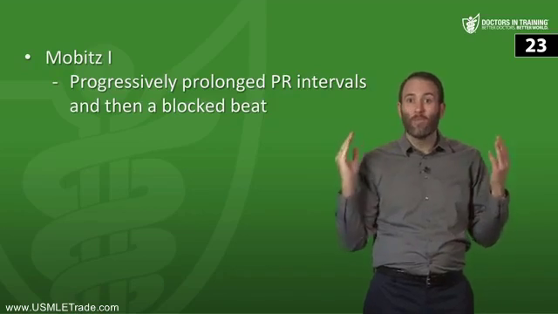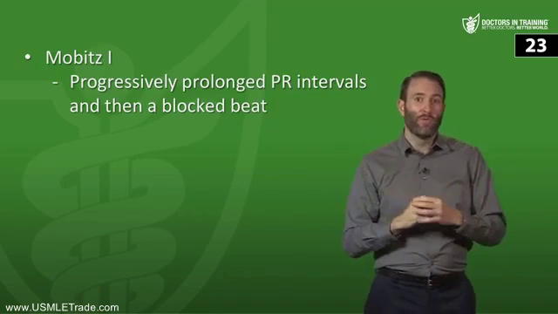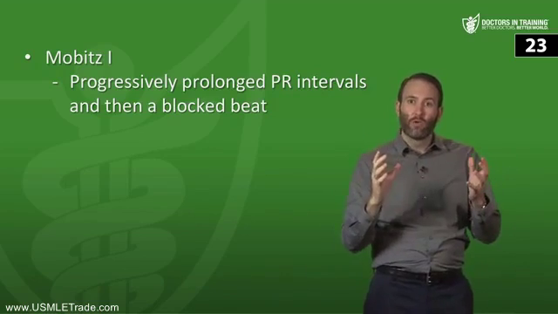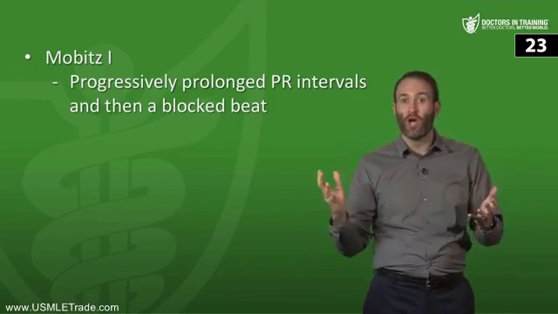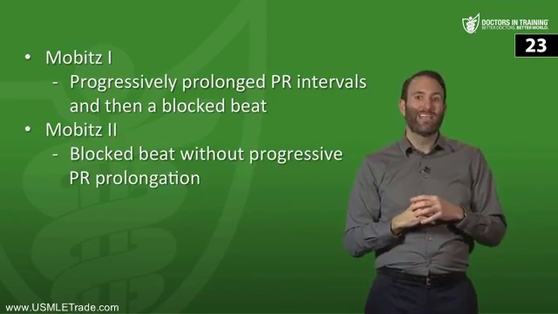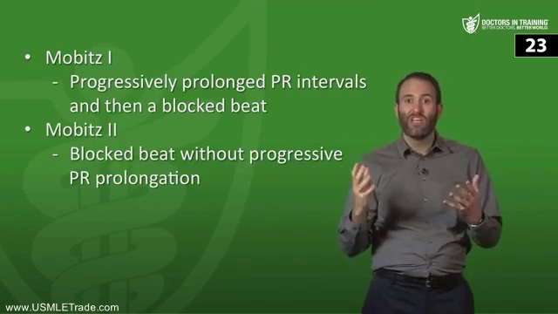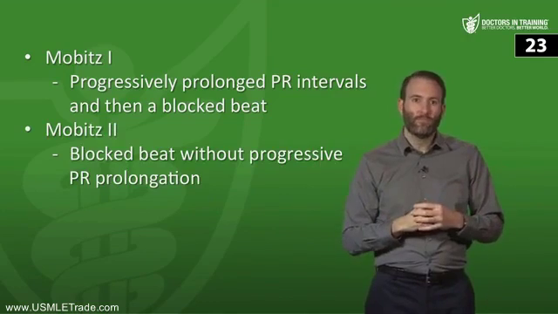Next, what are the two different types of second-degree AV block, and how do they differ? So remember, there's the Mobitz 1 and 2. So there's Mobitz type 1, which is Wenckebach, and you can remember that Wenckebach gives you a warning. So you have progressively prolonged PR intervals and then a blocked beat. And then there is Mobitz type 2, which has no warning. So you have a blocked beat without any change in that PR prolongation.